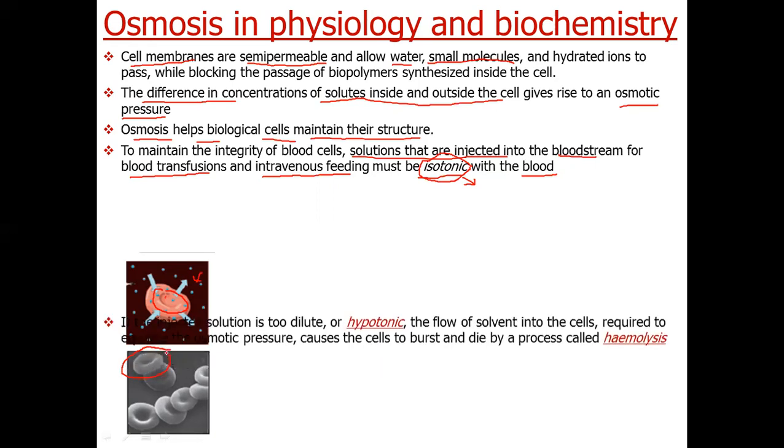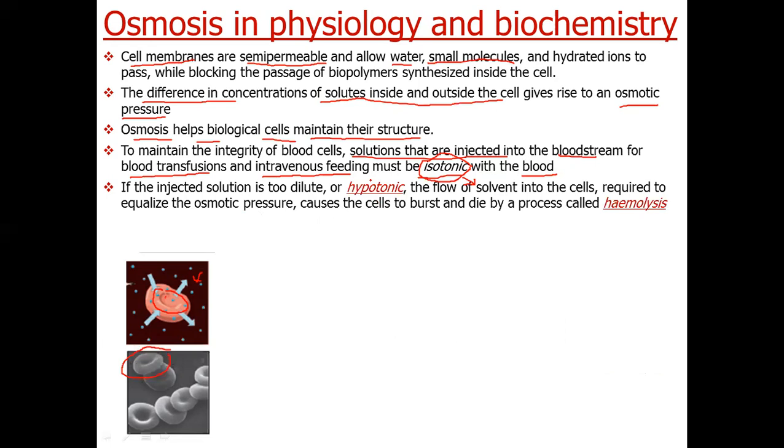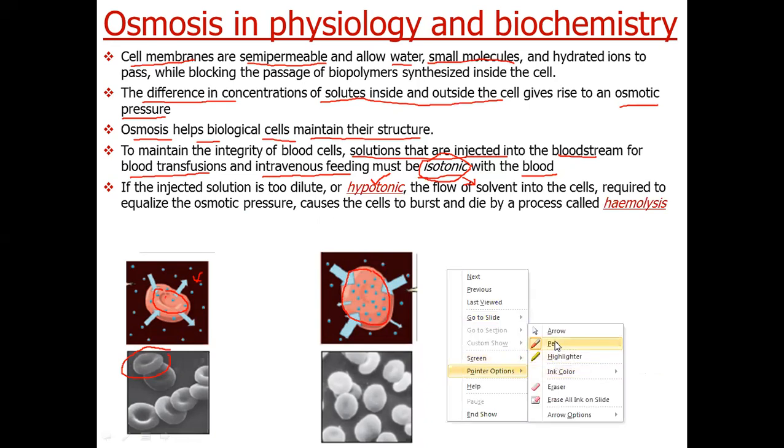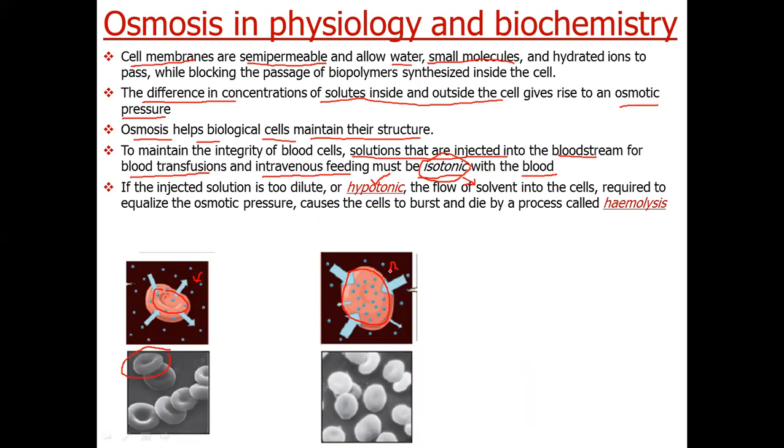Now suppose we have injected a hypotonic solution. The solution whose osmotic pressure is less is called a hypotonic solution. Now what will happen? This is the blood cell, and this is the outside solution.